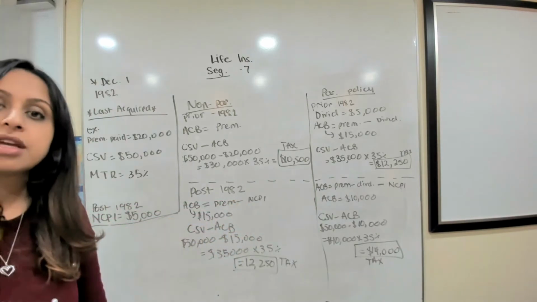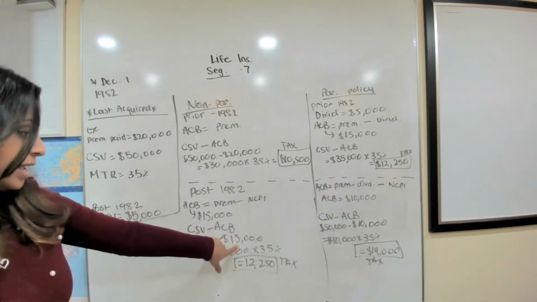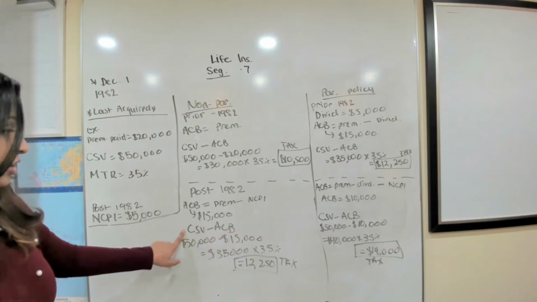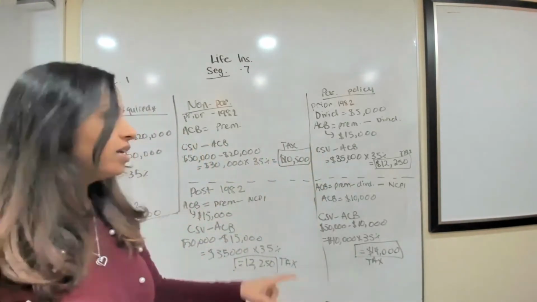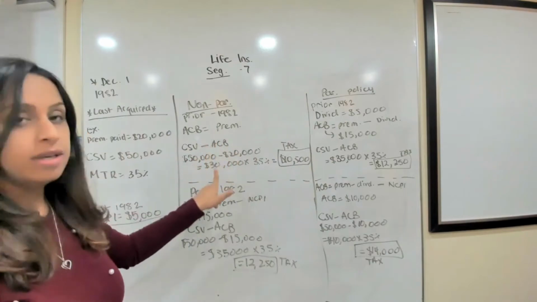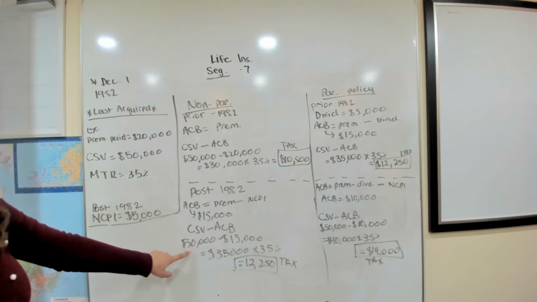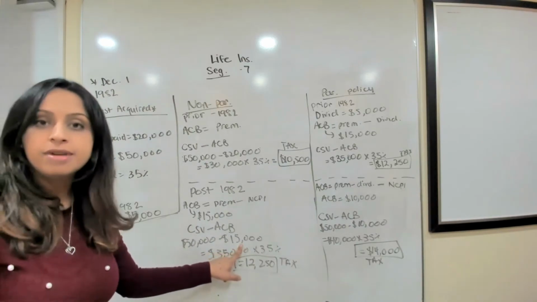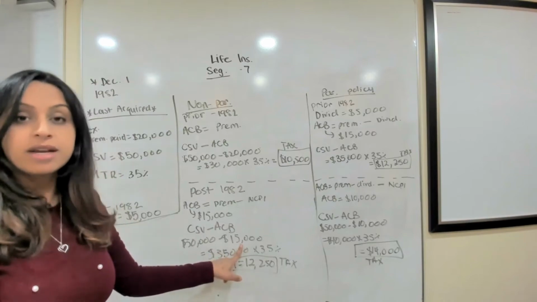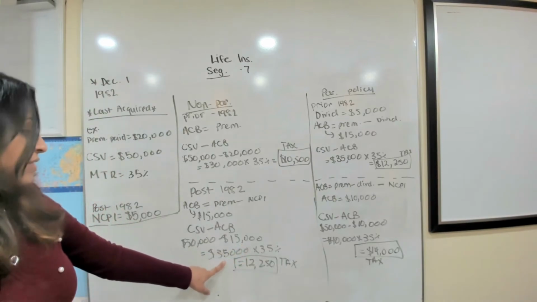So then we do the same thing again. We take our cash surrender value minus ACB. So this calculation, if you notice, is the same in all examples. Only thing that's changing is this number, ACB. Okay, so that's why our final answer changes. So when we take our cash surrender value, 50,000, minus our ACB, now it's 15,000 because the NCPI is also there, and we're left with 35,000.